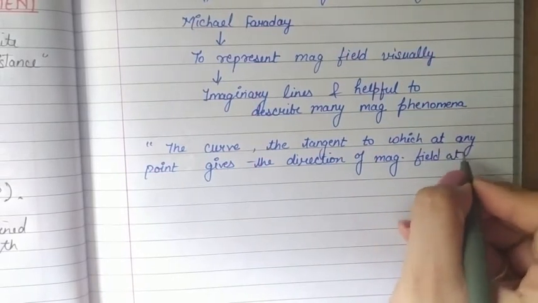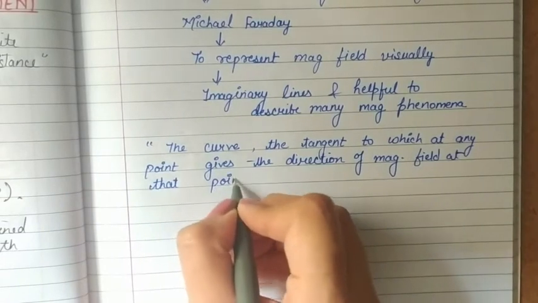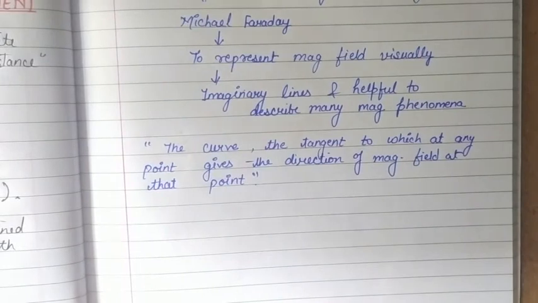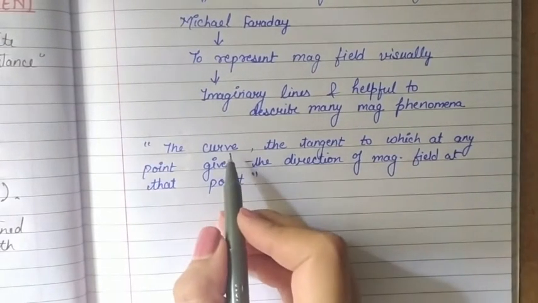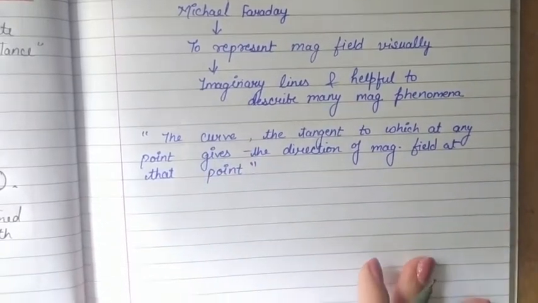At that point where the tangent is taken, the direction of the magnetic field at that particular point is shown by the tangent that we plot on that curve. These curves are the magnetic field lines.